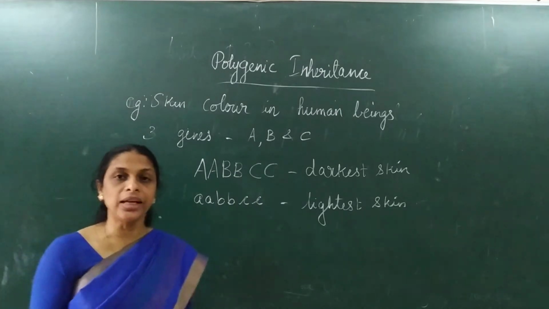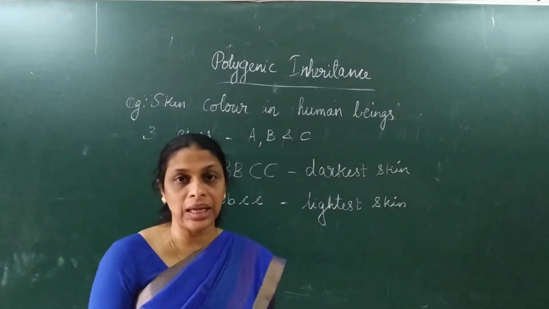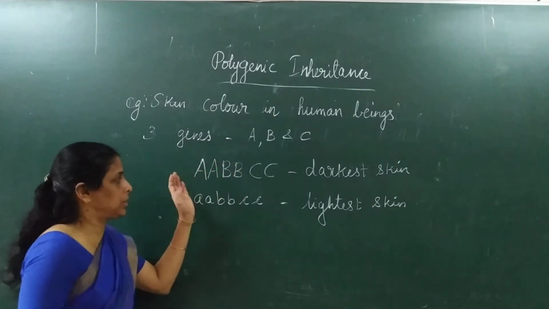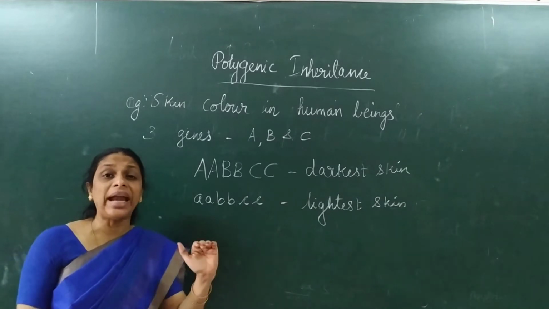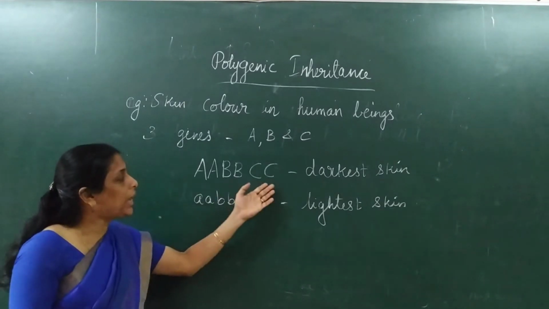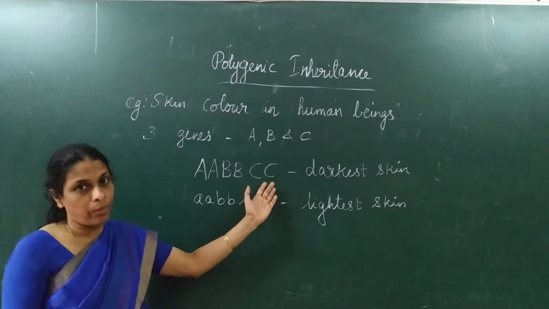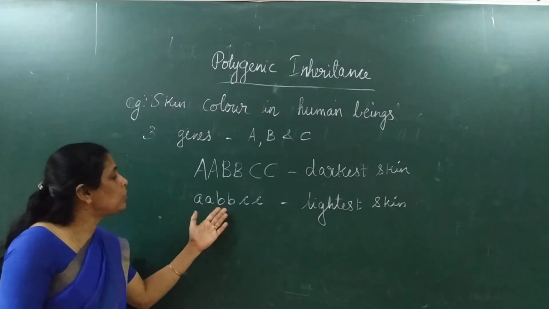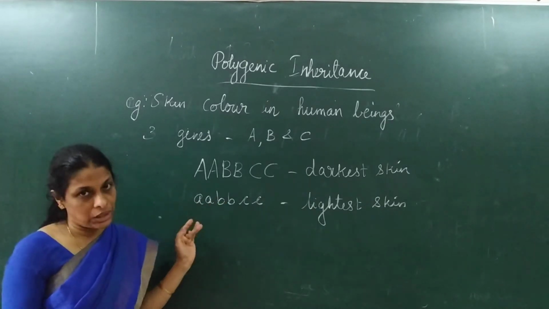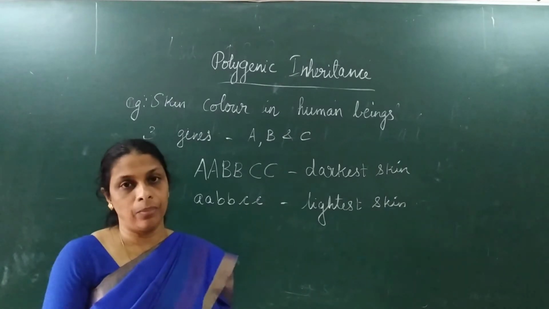So in human beings, skin color is controlled by three genes which have two alleles each, and each of these genes has a cumulative or additive effect. So an individual with homozygous dominant genotype will have the darkest skin color, and a person with recessive genotype for all the three genes will show the lightest skin color.